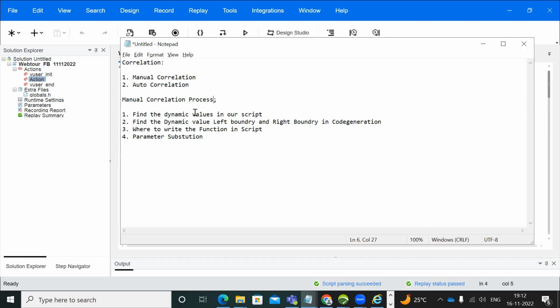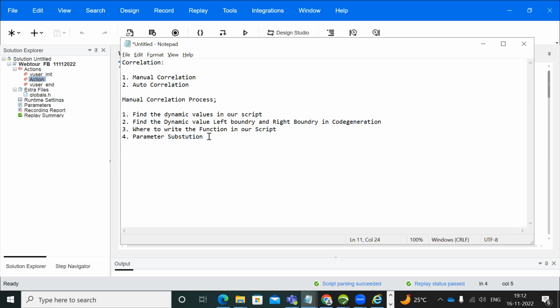So we can find the dynamic value in our script. First point, find the dynamic value in our script. Second point, find the dynamic value's left boundary and right boundary in our code generation. And where to write the function in our script. And then last point, parameter substitution. So using these four steps, we can do the correlation.